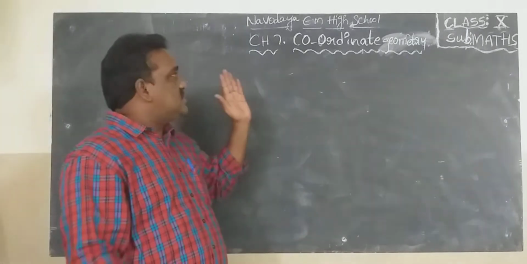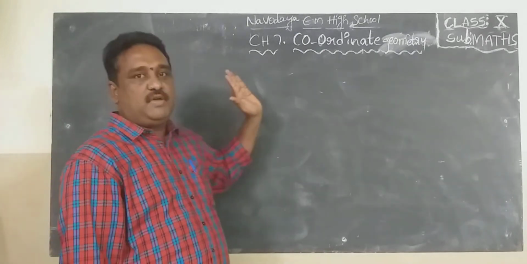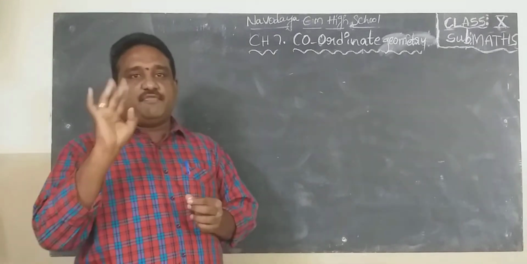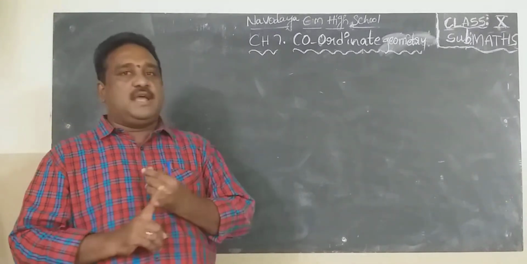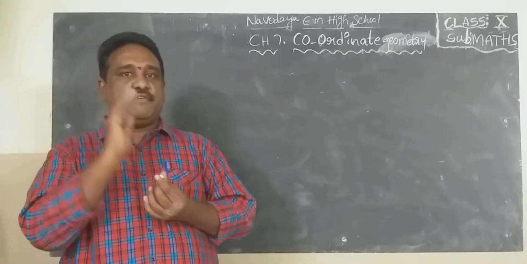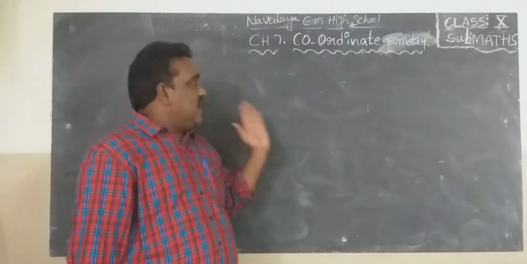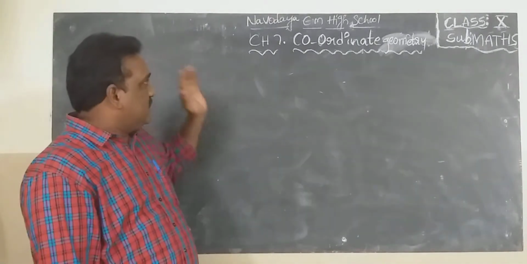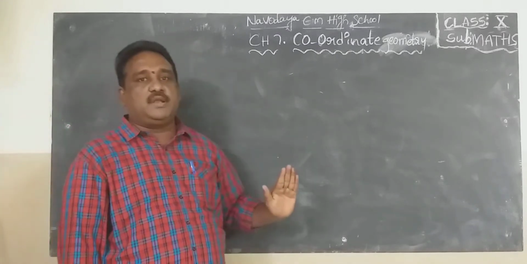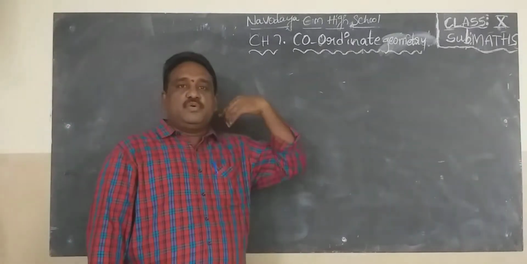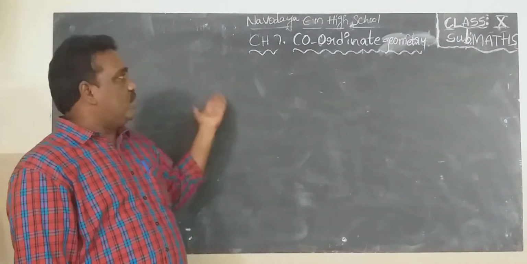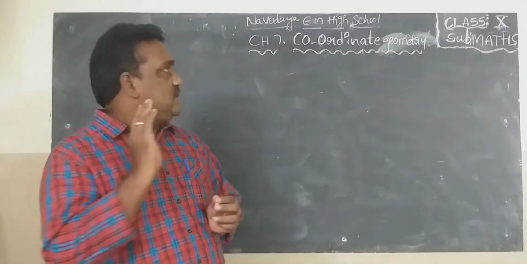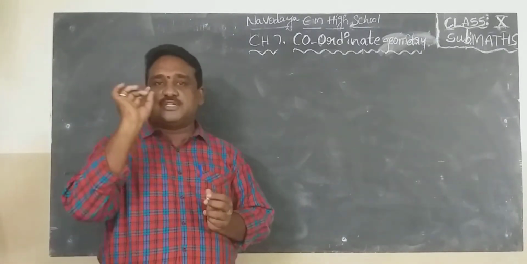First of all, what is coordinate geometry? This is chapter 7 in your textbook, and totally we are having 4 chapters for FA1. Write your syllabus neatly about FA1: number 1 real numbers, number 2 sets, number 7 coordinate geometry, number 8 similar triangles. First we discuss coordinate geometry deeply and we will do some problems. This is a formulas-based chapter, so without knowing formulas this chapter is not possible for you.